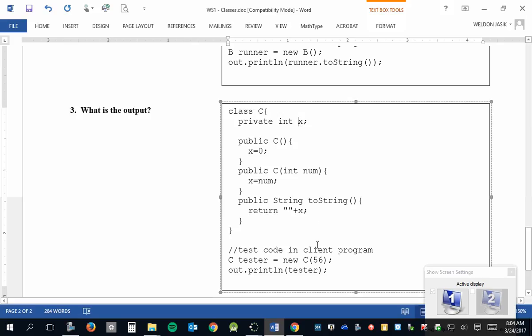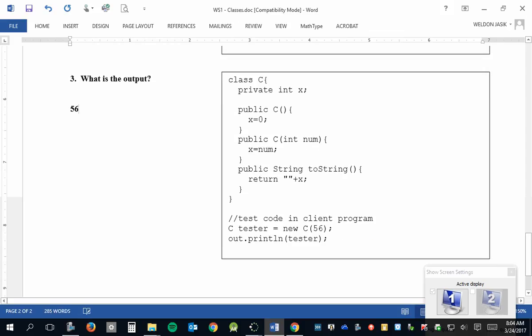So in our case, it's going to create a C object. When it creates a C object, it gives it an x variable, and then it gives that x variable a value of 56. Once again, technically, listen carefully. The 56 is the argument here. It gets copied into this parameter. We don't want it there. This parameter is short-lived. It only exists inside the constructor. We want it in the instance variable, which is what this does. It copies the 56 out of num into x, which is what the constructor should do. And so when you print the object, what method gets called? The toString method, which is going to show the x value. So what is the answer? There you go. That's the basics of how you create objects, get them to store the data you want, and how you see what data they're storing.